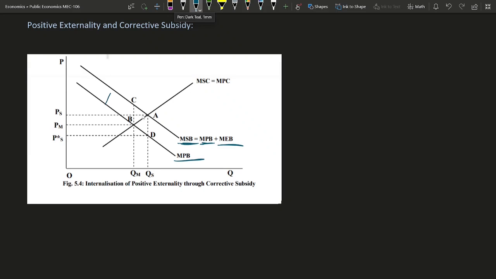This is the marginal external benefit, and there is no externality on the production side, so marginal social cost is equal to marginal private cost. In that case, the government can give a subsidy equal to the marginal external benefit. Individuals will demand more of that good and quantity will increase from QM to QS, and we can achieve this welfare gain also.